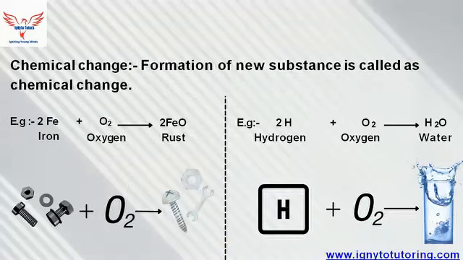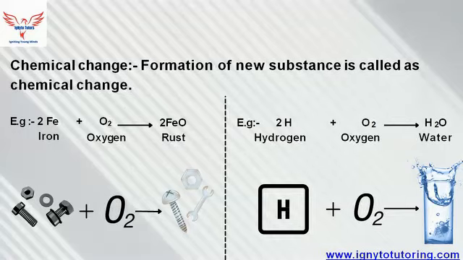Now let's learn chemical change. Formation of a new substance is called chemical change. When two substances combine to form a new substance, this is what the actual chemical change explains. Here we can see that when iron reacts with oxygen, the iron gets rust.